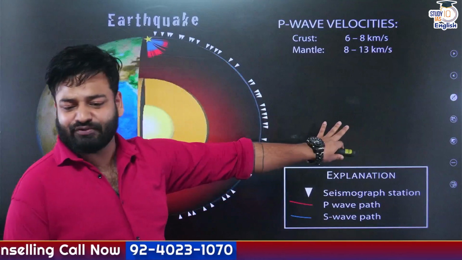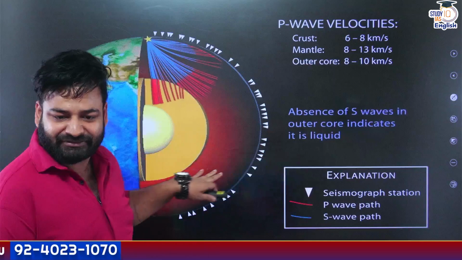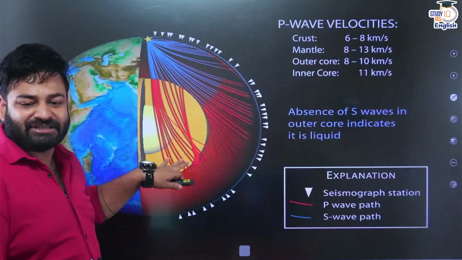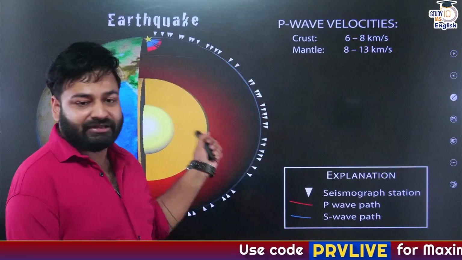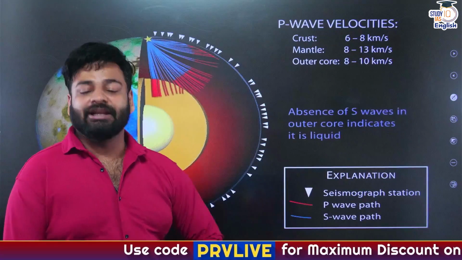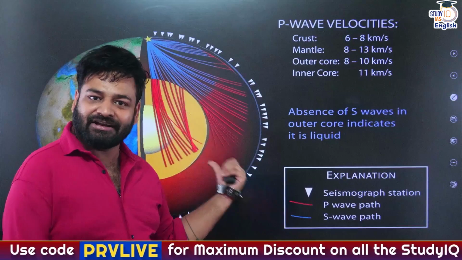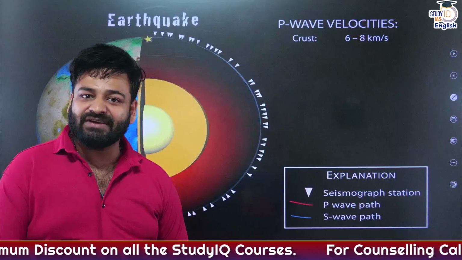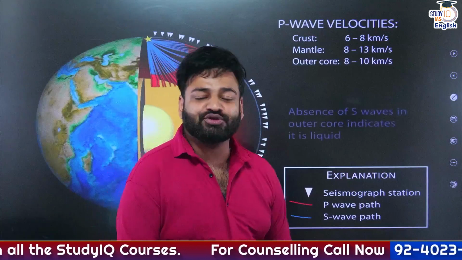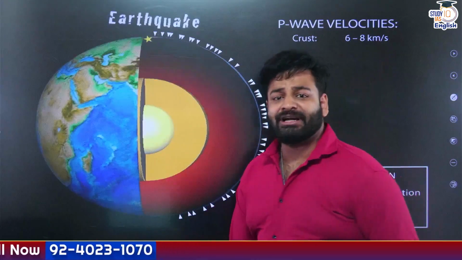So what do we understand? The absence of S waves beneath the outer layer, in the core, represents that it is made up of what? It is made up of liquid, right? Because there we do not encounter the S waves, because S waves can only travel through solid mediums and not liquid and other mediums, right? So I hope that is all clear.